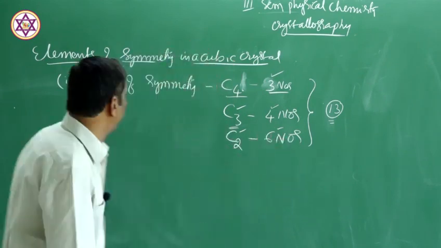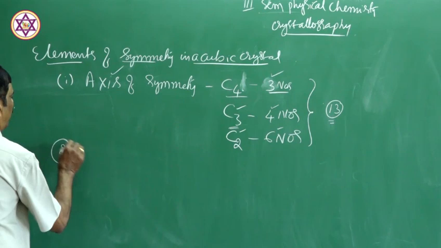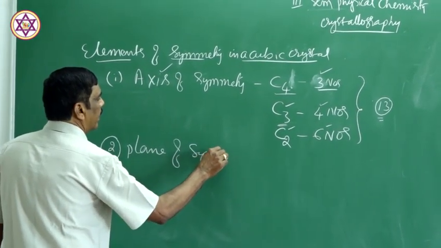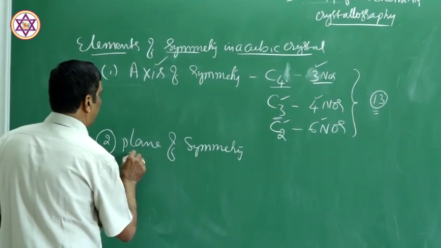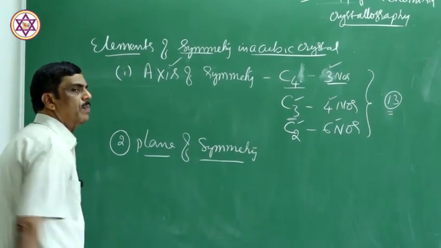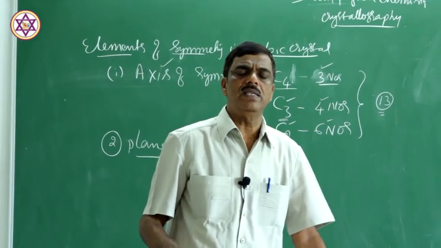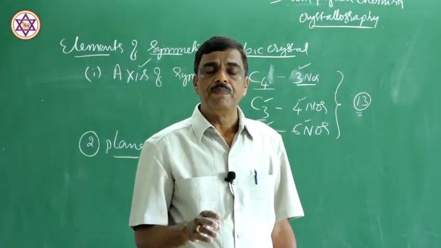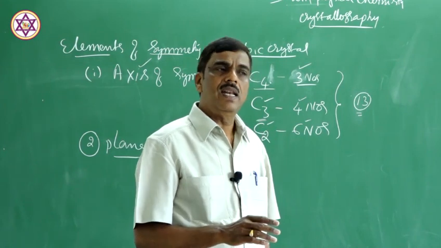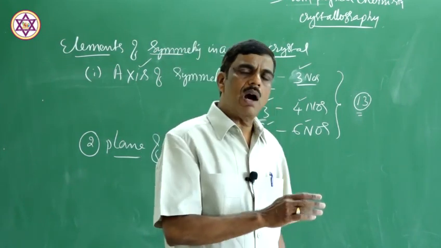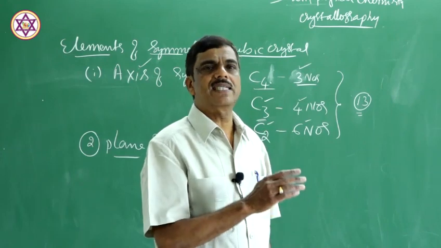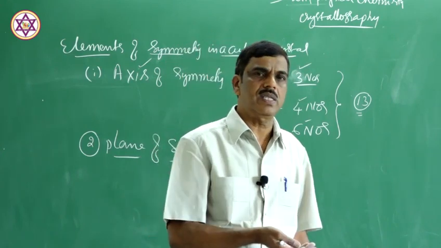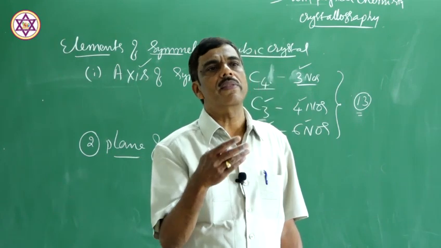Now come to the plane of symmetry. How many planes of symmetry are there? What is a plane of symmetry? It is an imaginary 2-dimensional plane passing through the crystal. One half of the crystal is the exact mirror image of the other half. That is the definition.